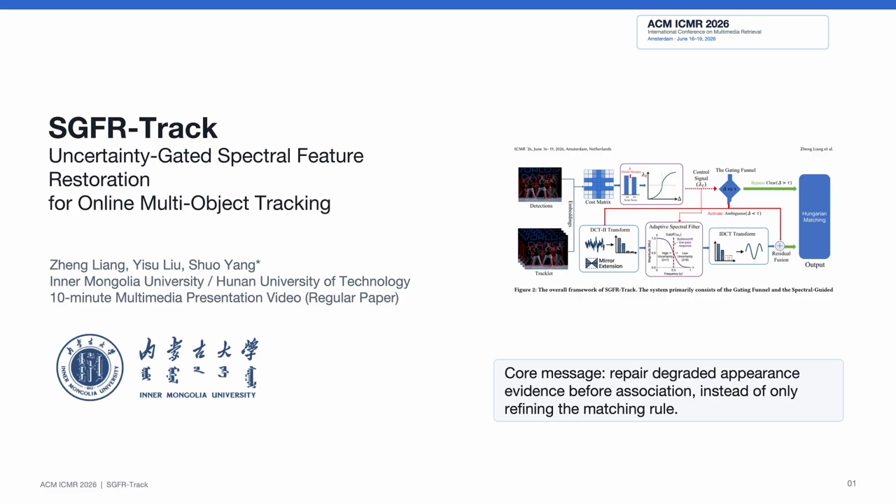Therefore in this paper, we take a different perspective. Instead of only improving the matching rule, we aim to repair degraded appearance features before association. The core idea of SGFR Track is simple. Better association starts with better evidence.